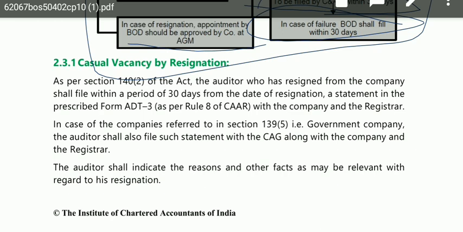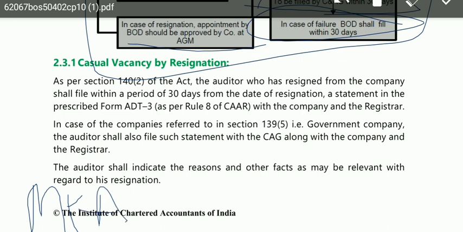They are saying that as per section 140 subsection 2 of the Act, the auditor who has resigned from the company shall file, within a period of 30 days from the date of resignation, a statement in the prescribed form ADT3 with the company and the registrar. Now suppose Mr. A is the auditor, and he has decided that now he will resign.